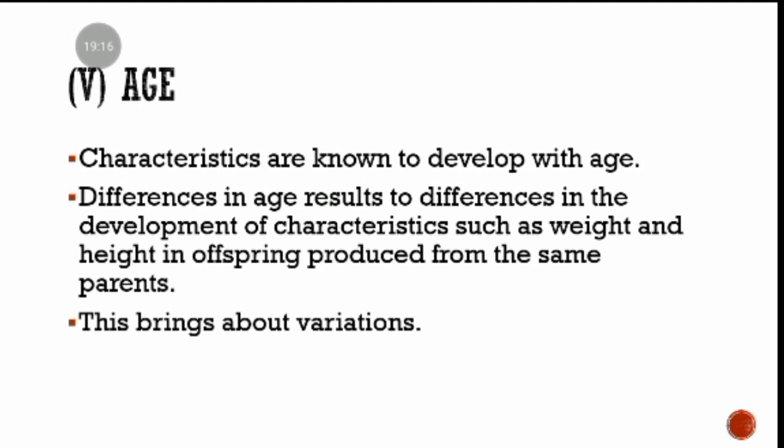You will see that they have different characteristics based on age, because age in itself is a factor that causes variations. Why? Because certain characteristics develop when a person is growing up. Okay, so because some characteristics may develop at a later time, there is a difference that is being brought about by age. Now, let us look at the types of variations.